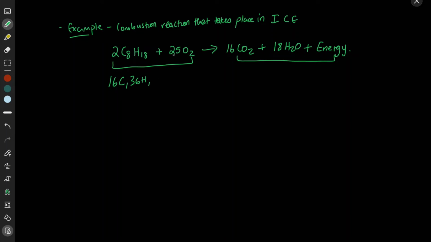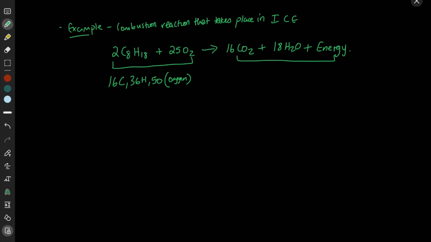Well, we have 25 molecules of oxygen, and within each molecule of oxygen we have 2 oxygen atoms, so we have 50 atoms of oxygen.